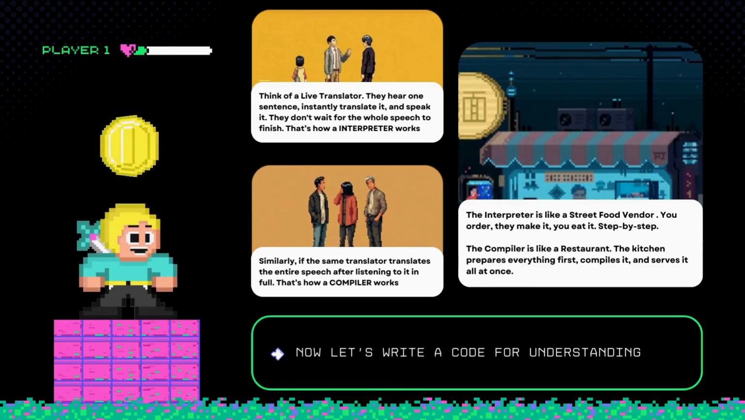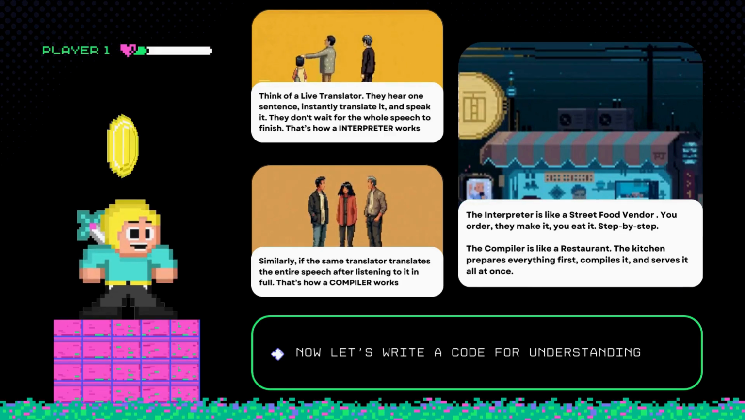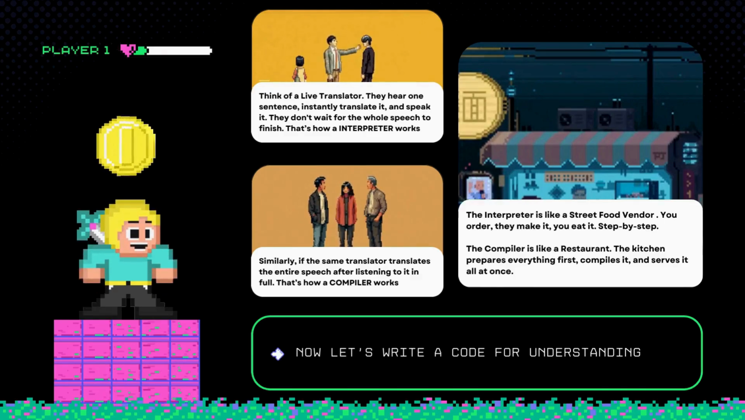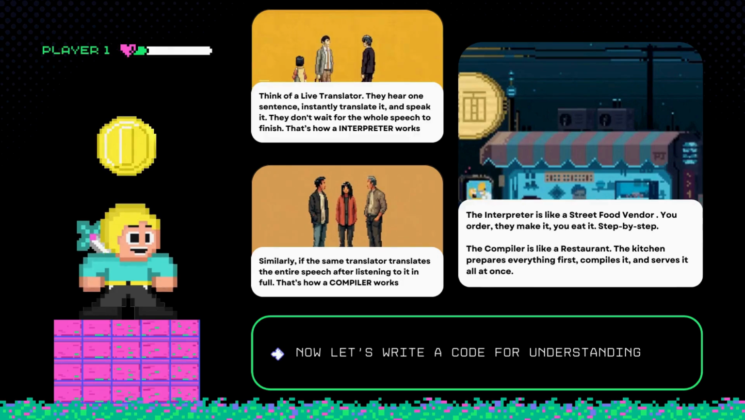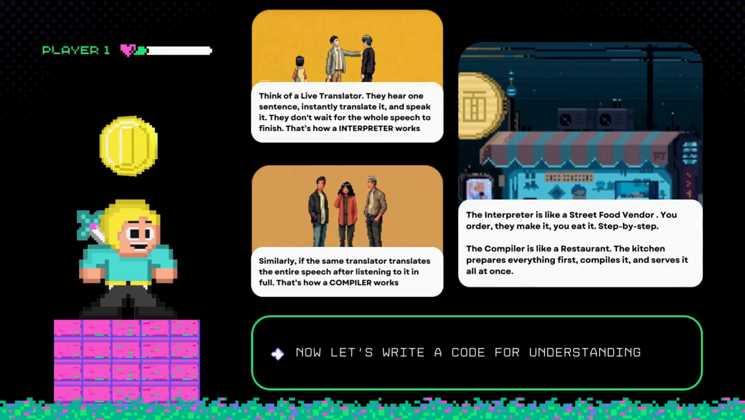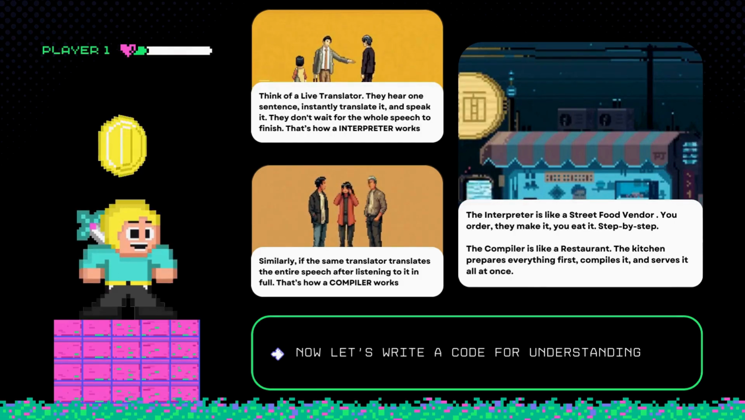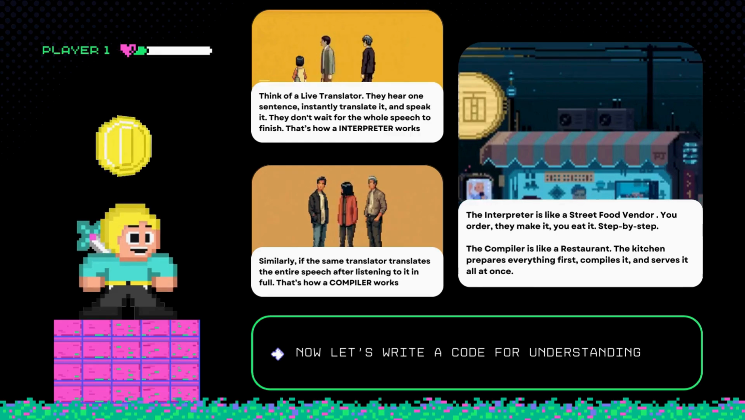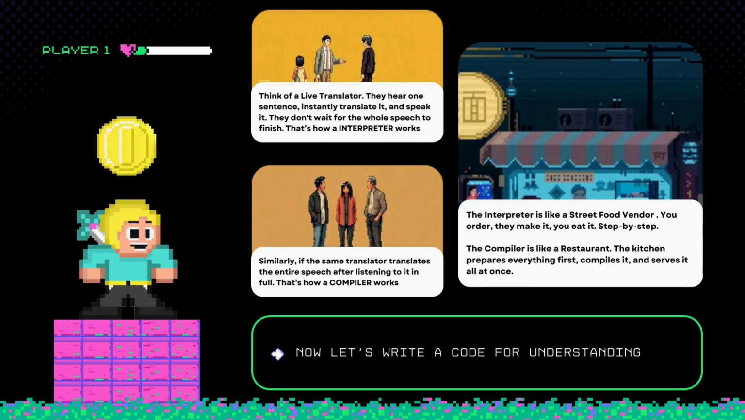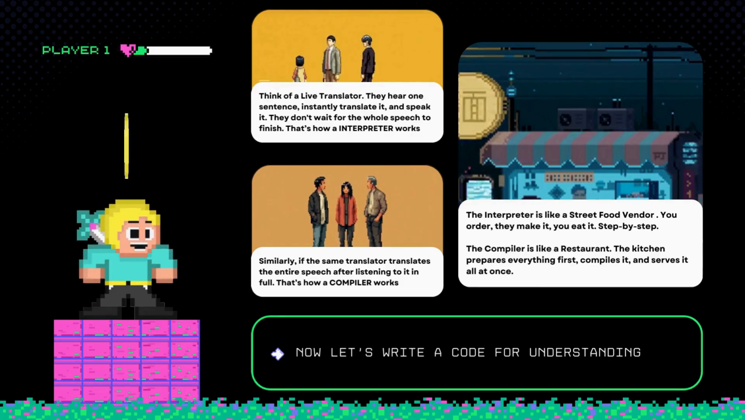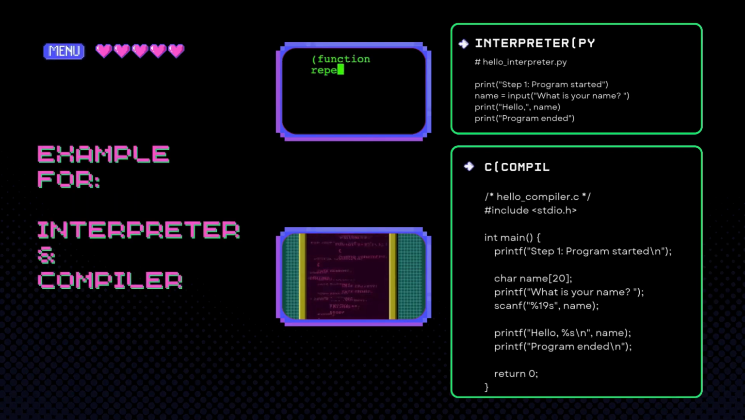In other words, the interpreter is like a street food vendor. You order, they make it, you eat it, step by step. The compiler is like a restaurant. The kitchen prepares everything first, compiles it, and serves it all at once. Pro tip: because Python is an interpreter, if you make a mistake on line 10, lines 1 to 9 will still run before it crashes. That's why it's great for learning. Now take a look and note down the example.